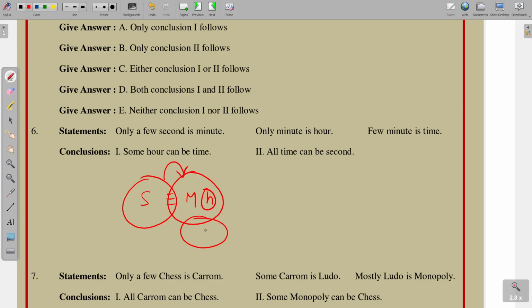So few minute is time, few means some. Conclusions: some hour can be time. So the first one is not correct. Why? Because only minute is hour. All time can be second. So all time can be second, it definitely follows. Option 2 follows.